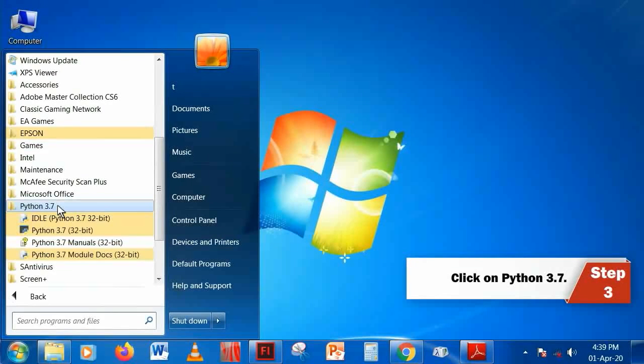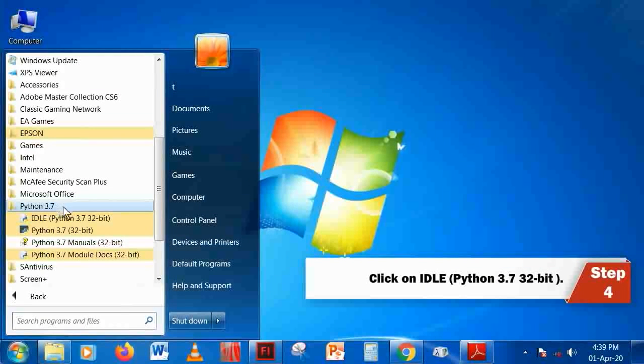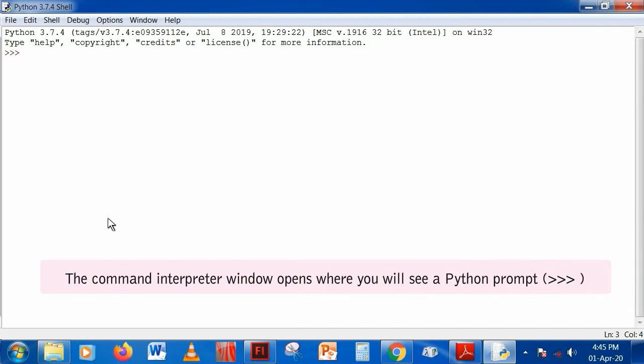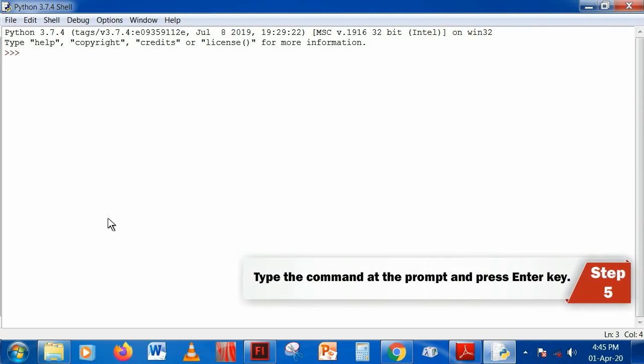Click on Python 3.7. Step 4. Click on IDLE Python 3.7 32-bit. The command interpreter window opens where you will see a Python prompt. Step 5. Type the command at the prompt and press Enter key.